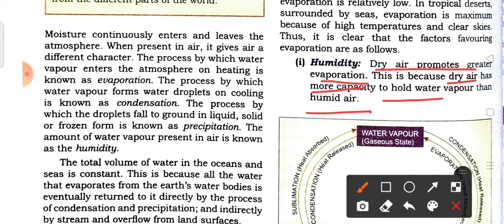We previously know that humidity is the amount of water vapor contained in the air. So if the air contains less water vapor, which means dry air, it can take in more water vapor. For that reason the rate of evaporation is higher.